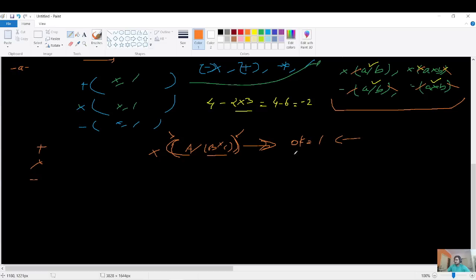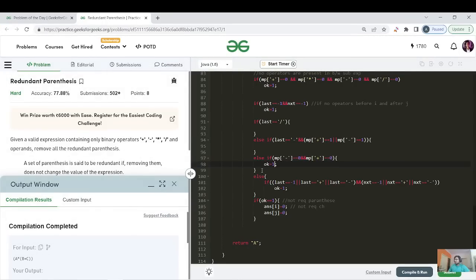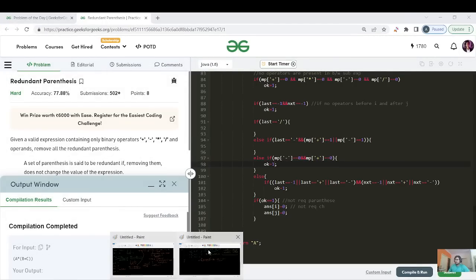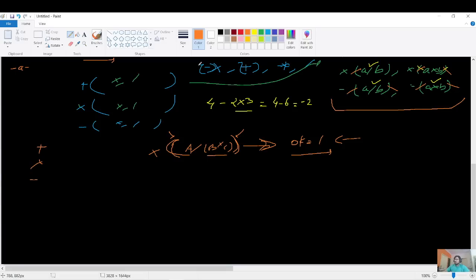This case, okay equals to 1, may be a slightly difficult to understand. Maybe try to accept it, and also I highly encourage you for this particular test case to try to dry run and think of some other examples as well, right? So that is what is written here. And the last case, let us discuss the last case and then we'll end this video.